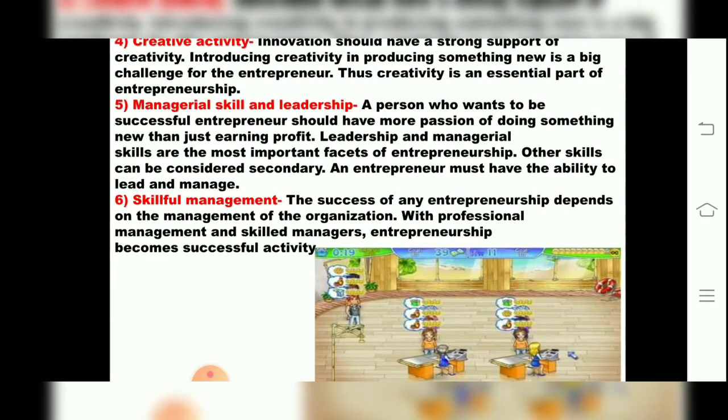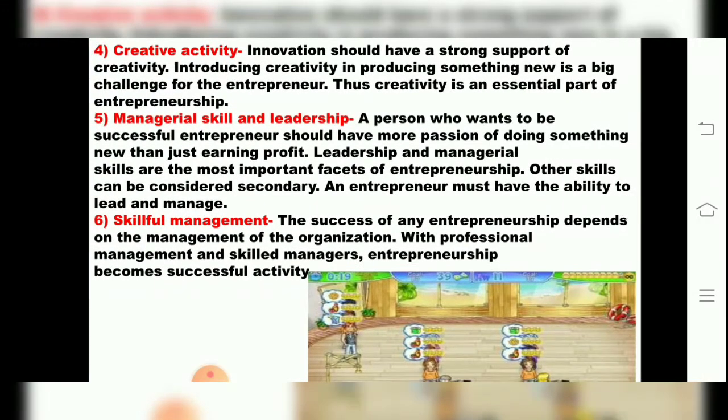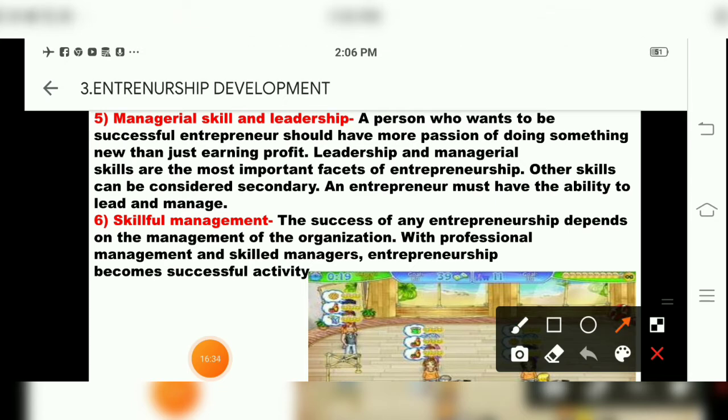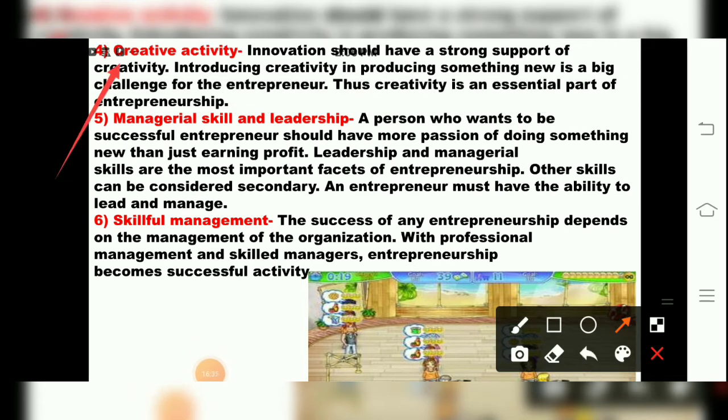Now the next characteristic of an entrepreneur, children, is creative activity. We are studying entrepreneurship development. The next characteristic is creative activity. Whatever innovative ideas there are, they should have a strong support of creativity. Introducing creativity in producing something new is a big challenge for an entrepreneur. Thus creativity is an essential and important part of entrepreneurship. Creative activity, creative new things.